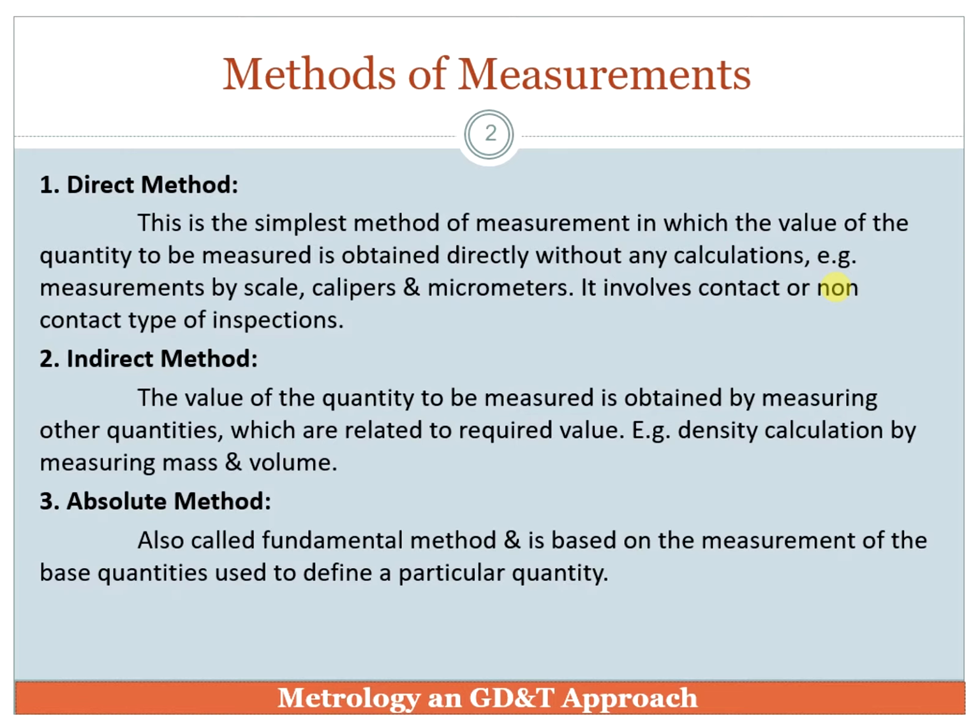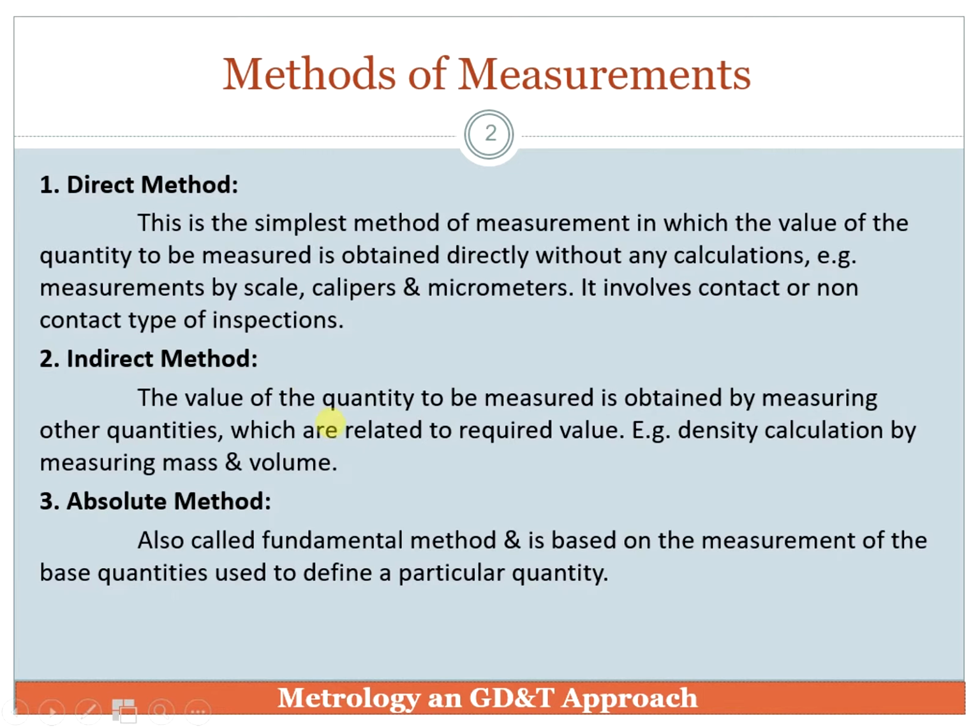Direct measurement is the simplest method of measurement, in which the value of any quantity to be measured is obtained directly without any sort of calculation. A good example is a steel rule, simple calipers or micrometers, which provide the reading directly, and involve contact or non-contact types of inspection. So this comes under the category of the direct method.